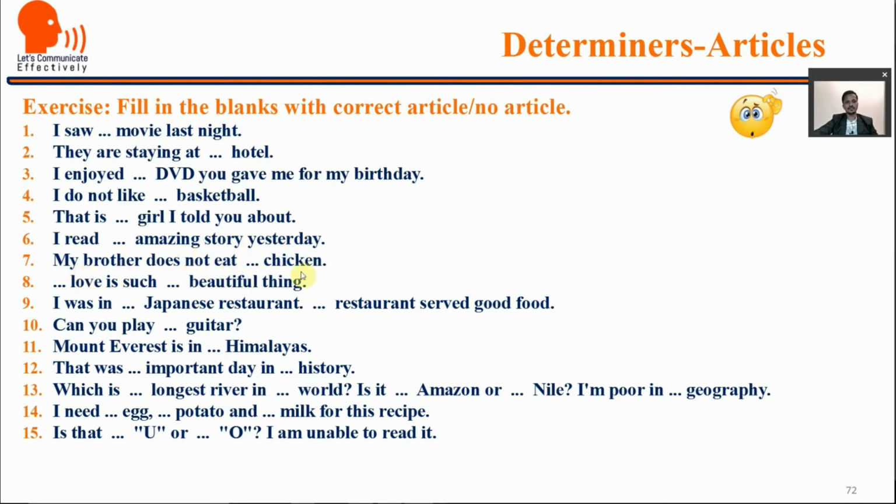My brother does not eat dot dot chicken. Love is such dot dot beautiful thing. I was in dot dot Japanese restaurant. Dot dot restaurant served good food. Can you play dot dot guitar? Mount Everest is in dot dot Himalayas. That was dot dot important day in history. Which is dot dot longest river in dot dot world? Is it dot dot Amazon or dot dot Nile? I am poor in geography. I need dot dot egg, dot dot potato and milk for this recipe. Is that dot dot U or dot dot O? I am unable to read it. I hope you have got some of the responses.